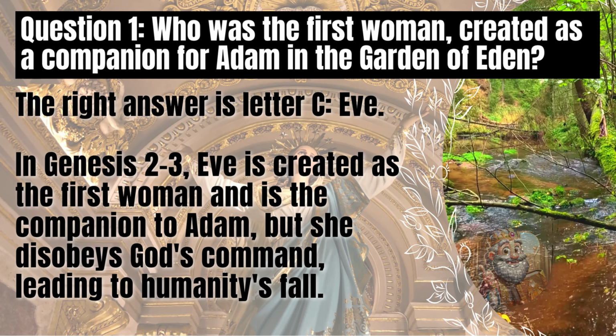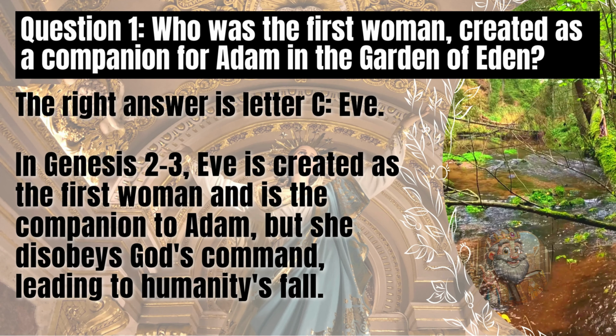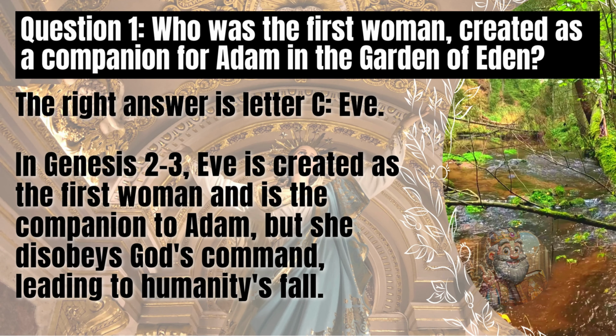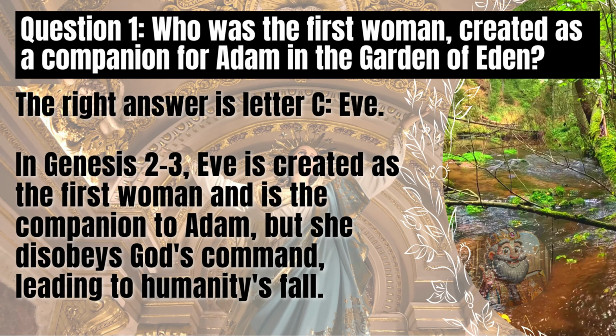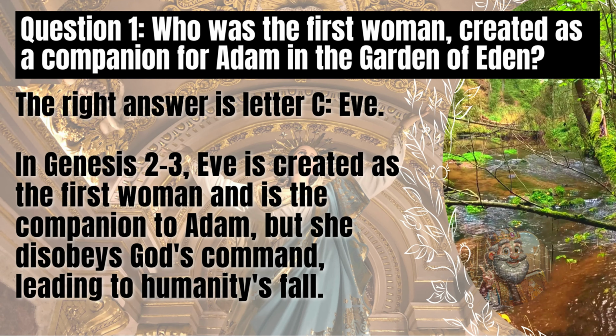The right answer is letter C, Eve. In Genesis 2:3, Eve is created as the first woman and is the companion to Adam, but she disobeys God's command, leading to humanity's fall.